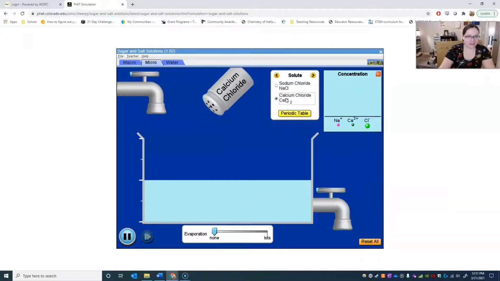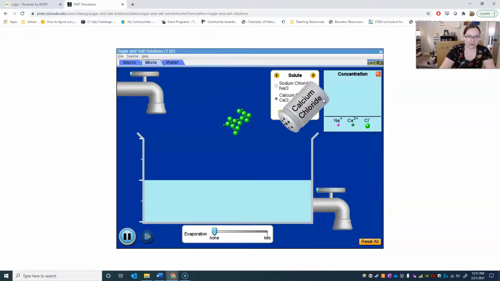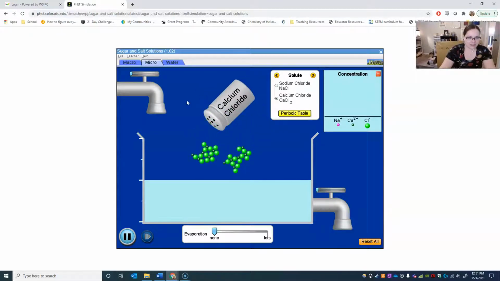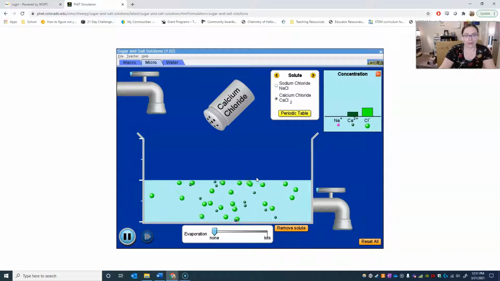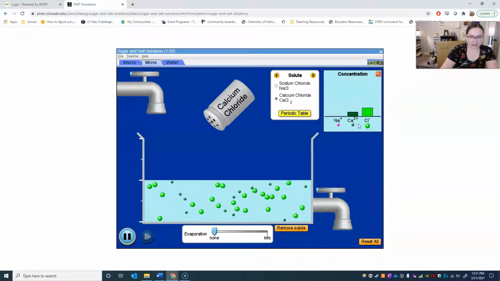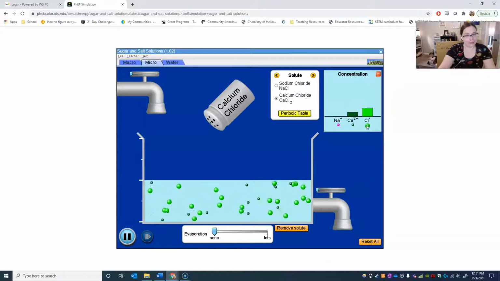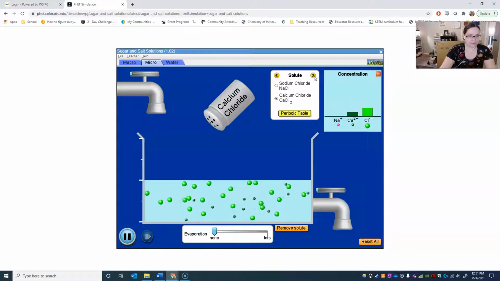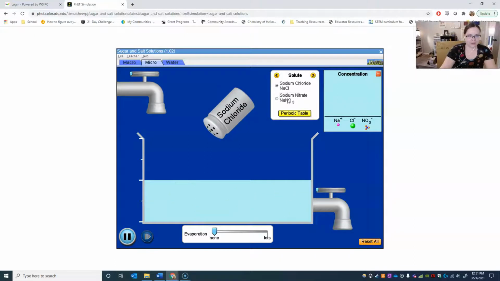Okay, so it asks you to try them with the other chemicals too. So calcium chloride, let's shake some of this in and see what happens. Okay, so it looks like that one fell apart more than our sucrose did. And then if we look at concentrations, it tells you what did it fall apart into, atoms or ions or larger molecules. So keep doing it with the rest of them. So here's sodium nitrate.